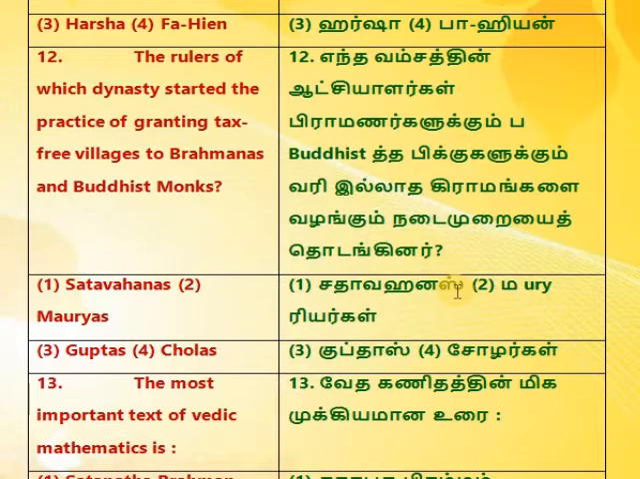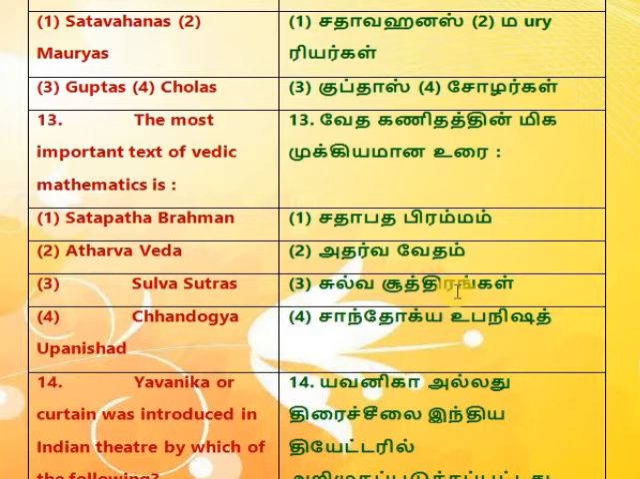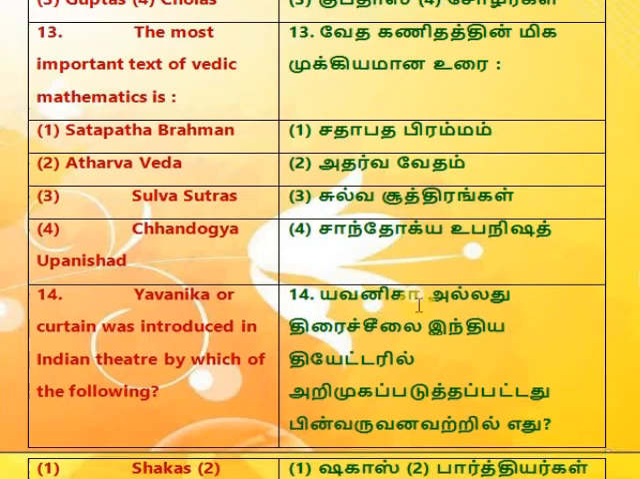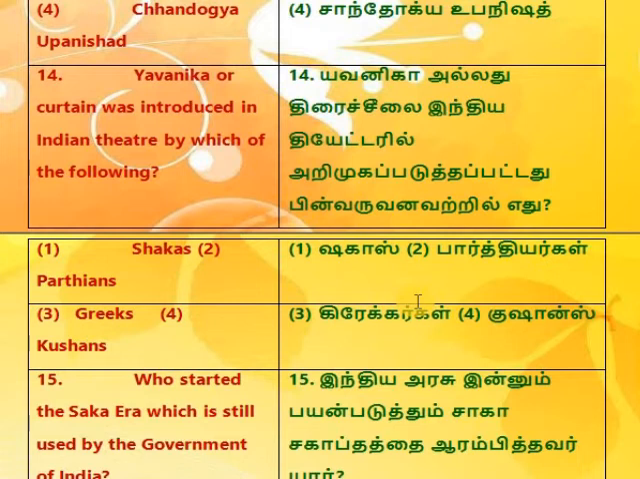1. Satavahanas, 2. Mauryas. 3. Guptas, 4. Cholas. 13. The most important text of Vedic mathematics is 1. Satapatha Brahman. 2. Atharva Veda. 3. Sulva Sutras. 4. Chandogya Upanishad. 14. Yagnika or curtain was introduced in Indian theatre by which of the following?